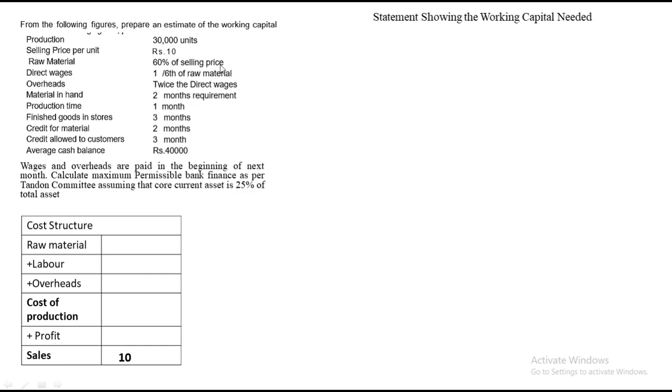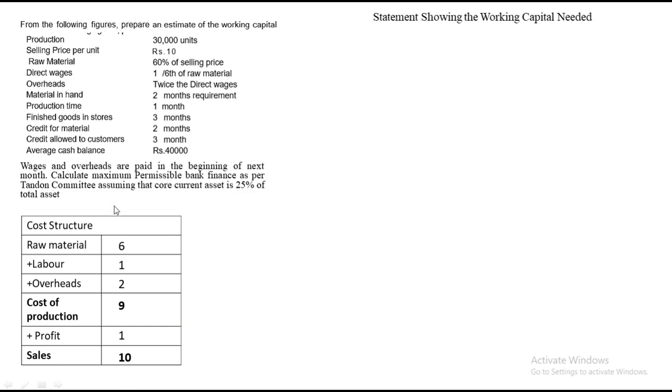Raw material is 60% of selling price. So 60% of 10 is rupees 6. Direct wages, that is nothing but labor, is 1/6 of raw material, so raw material divided by 6 gives 1. So labor is 1. Overheads is twice of direct wages, so double of 1 is 2. 6 plus 1 is 7, 7 plus 2 is 9. So my cost of production is 9. Selling price is 10, so I have got a profit of rupees 1. Our entire cost structure is ready, and all the rates will be taken from this table.